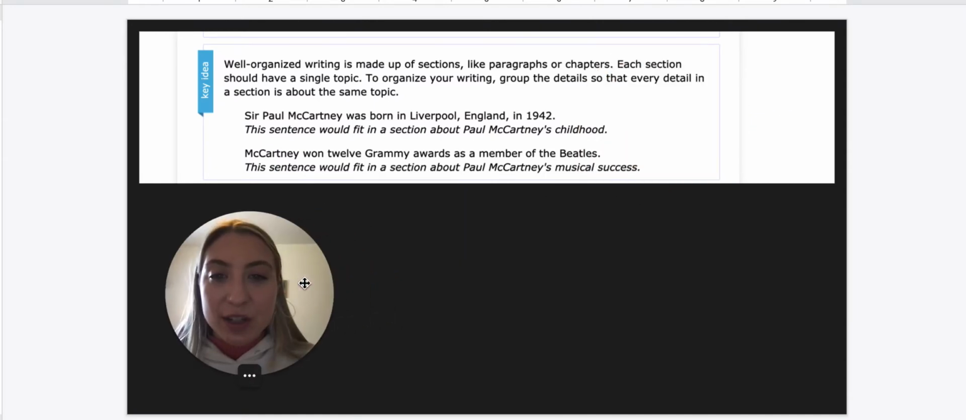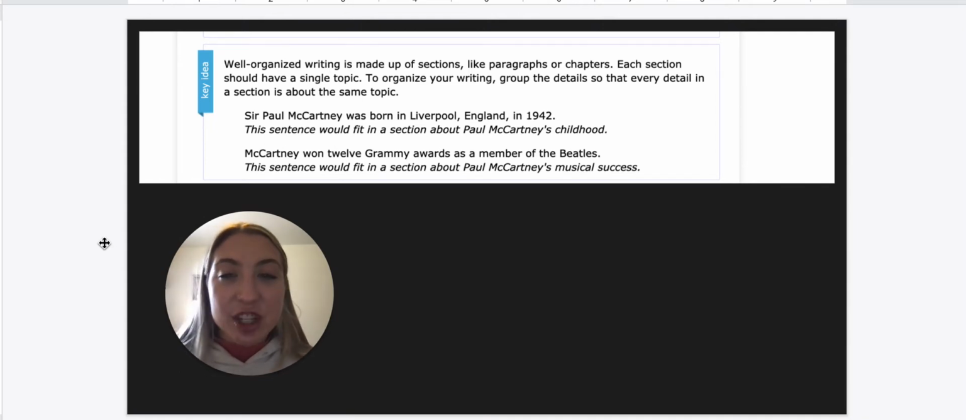So well-organized writing is made up of sections. Sometimes we have paragraphs or we read chapter books, and each section should have a single topic. It's usually about one main thing. So that's how we can organize our writing. We can group details together so the section is about the same topic.